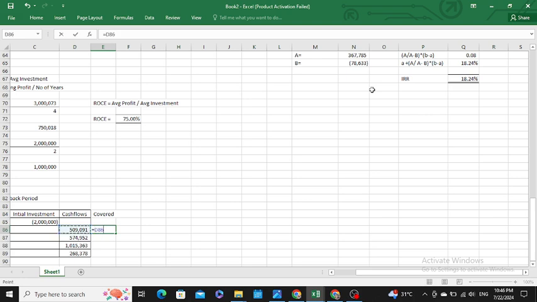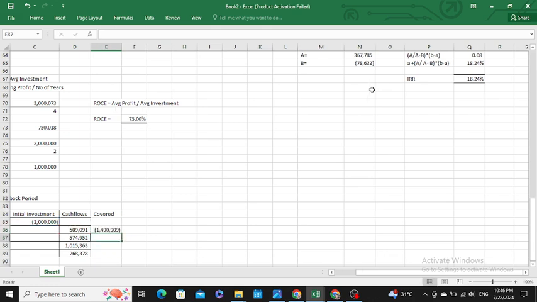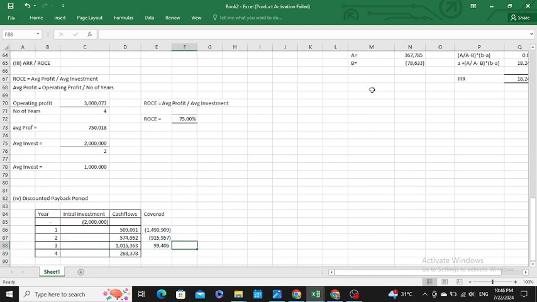So for example, you have an investment of 2 million, and at year 1 you have already covered around 5 lakh. So your remaining investment is 1490 that has been left. Then at year 2 your investment level is only 9,50,000, and at year 3 your investment has fully been covered. So in how many months has your investment been covered?